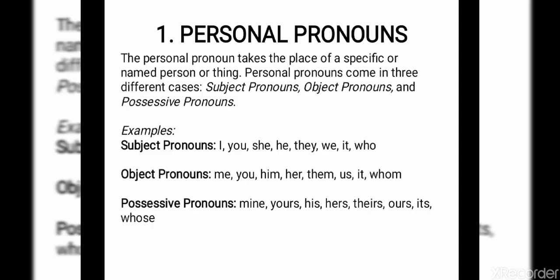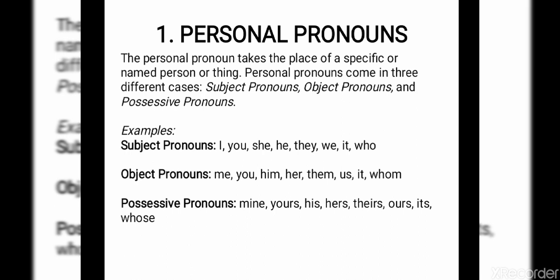First of all, the personal pronouns. Personal pronouns take the place of specific or named persons or things. We already learned that pronouns are the words that we use instead of nouns. A pronoun is a word used instead of a noun. So here a personal pronoun will take the place of a specific or named person or thing. Personal pronouns come in 3 different cases: subjective pronouns, objective pronouns, and possessive pronouns. In our last class, we already learned what a subjective pronoun and an objective pronoun are.